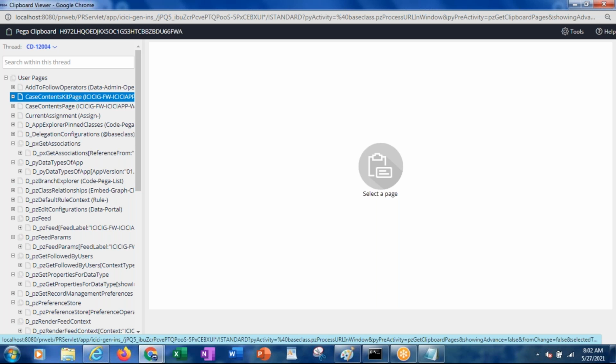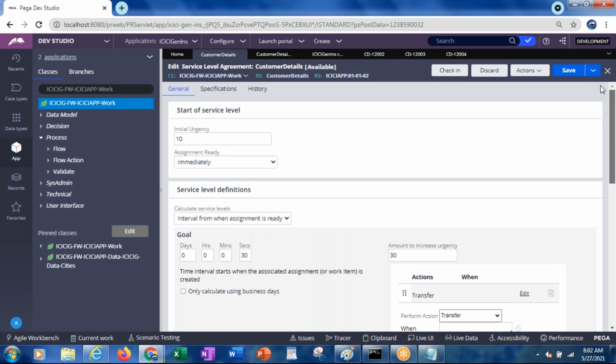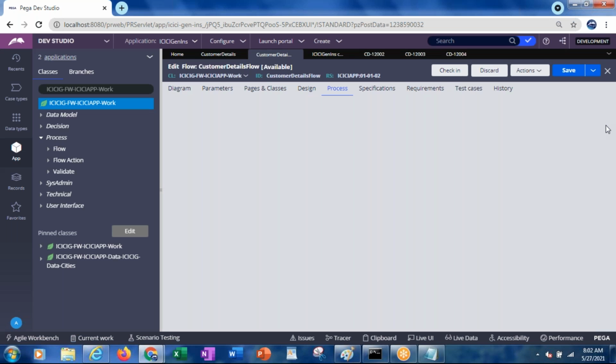One more important thing I would like to tell you. This assignment SLA, not only at the assignment level, we can also specify under the flow level. If you specify at the flow level, the total work has to be completed within the goal, deadline or past deadline. If you apply at the assignment level, only that particular task has to be completed within that particular time.